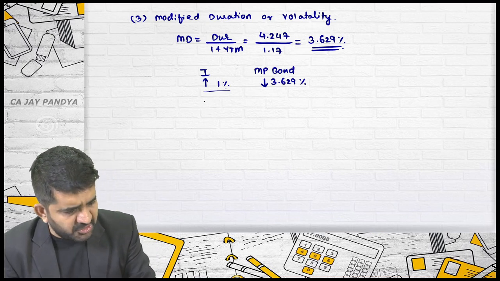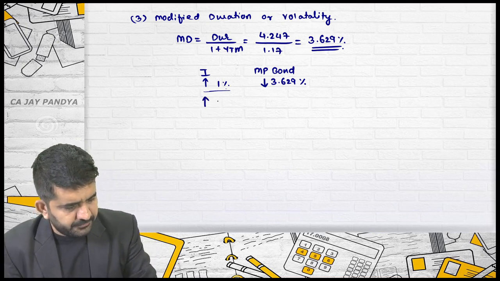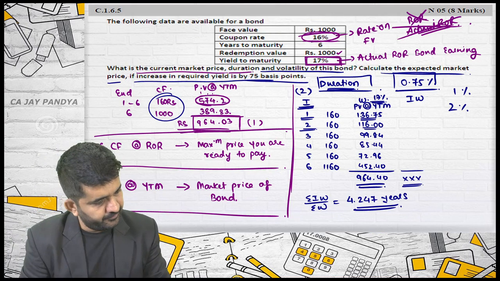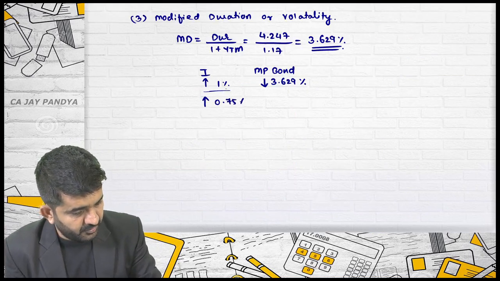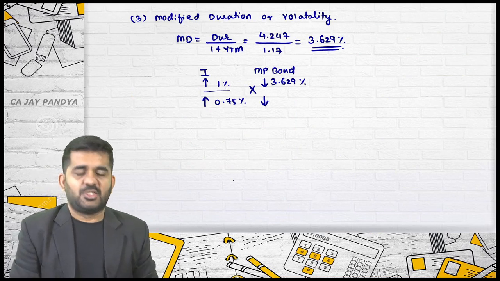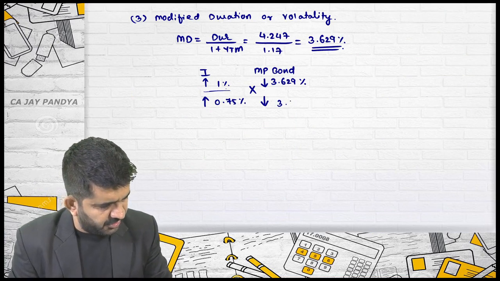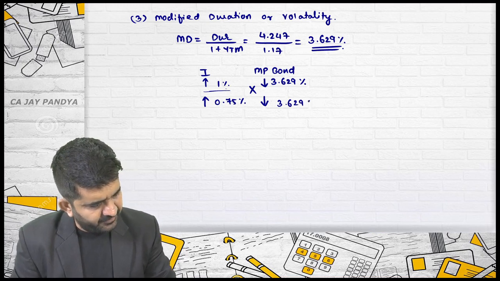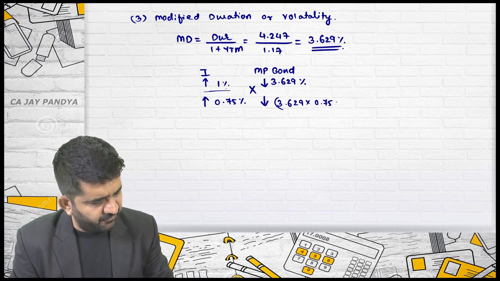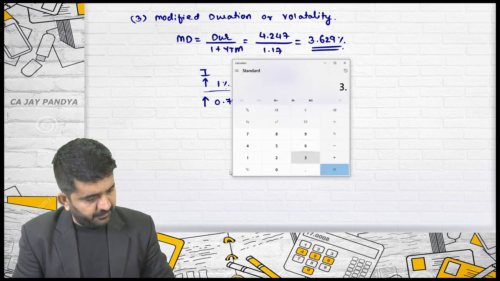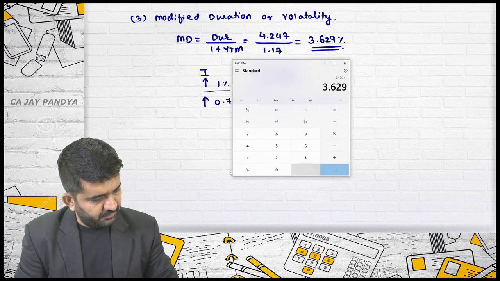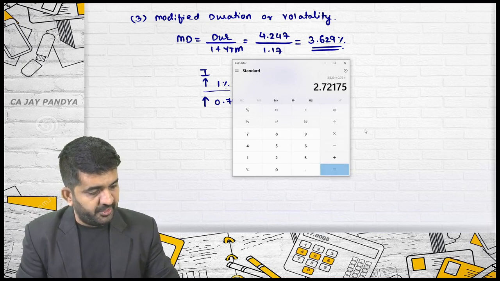Is it all right? How much more do you want? You want 0.75 percentage. How much less percentage should you pay? This is cross multiplication. Is it alright? It is 3.629 multiplied by 0.75. The answer will be in percentage. Is it correct? 3.629 multiplied by 0.75 is 2.7217.